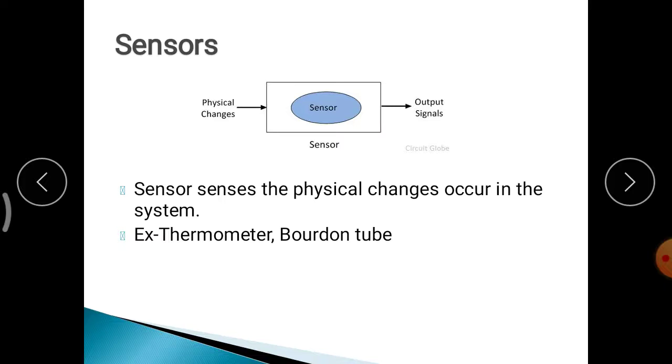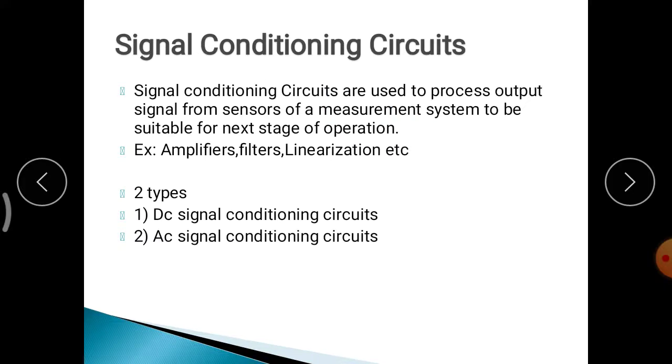Plus signal conditioning circuits. To clarify this, I'll give one simple example from day-to-day life. You shampoo your hair, but why do you condition it? For effectiveness, for smoothness and silkiness. So here also, signal conditioning circuits are used to get an effective and proper output, 100% performance.